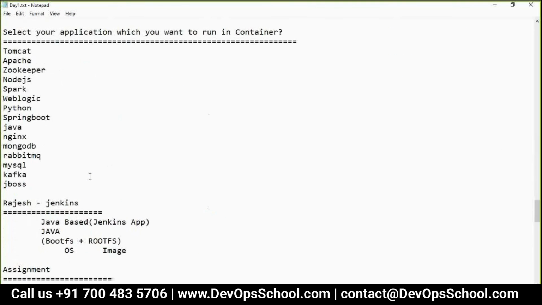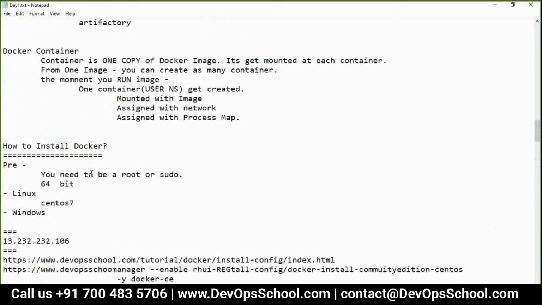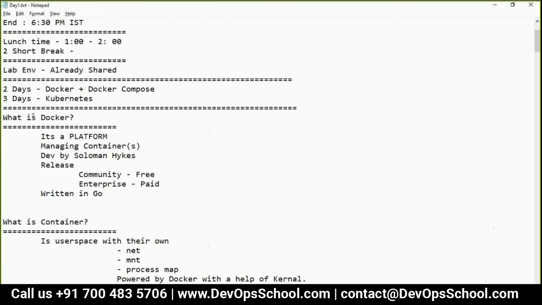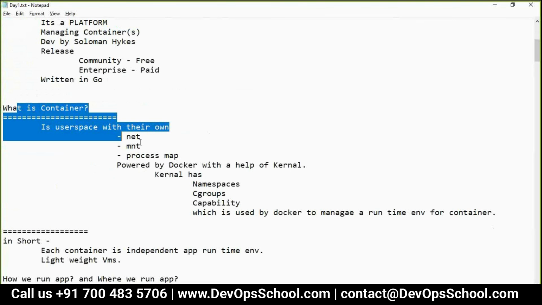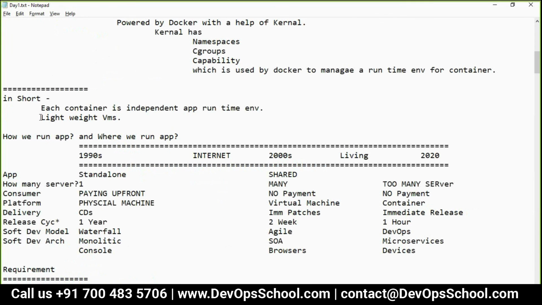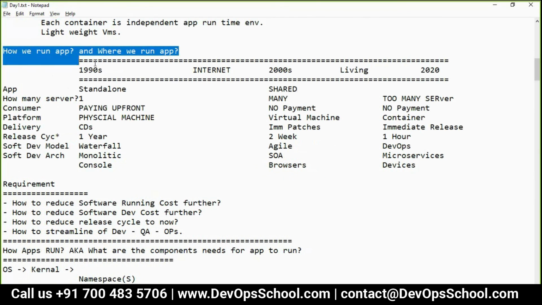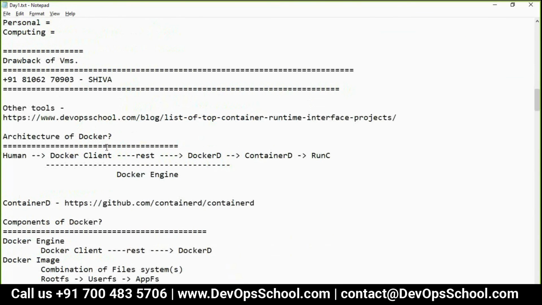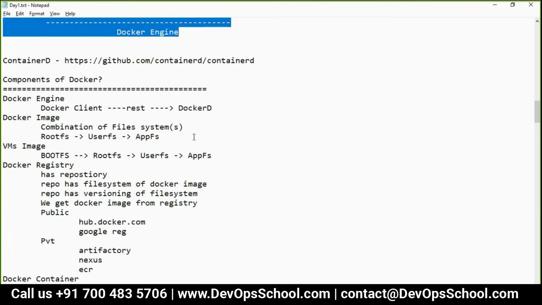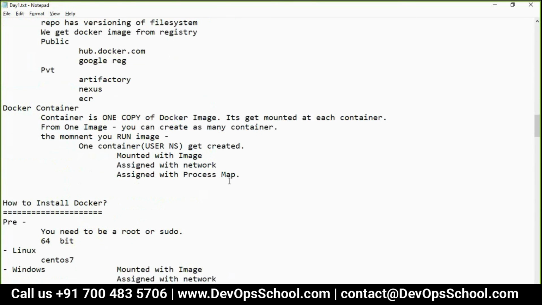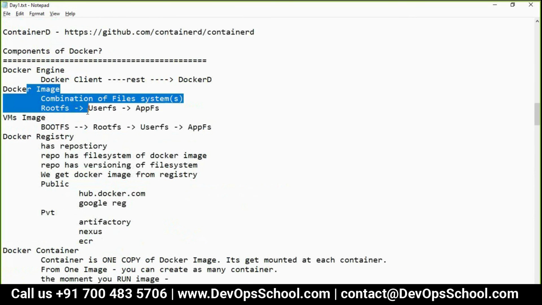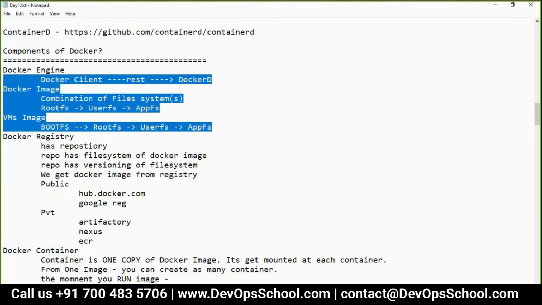Okay, so let's recap this stuff, because I have spent almost half a day and taken lots of time. We discussed what is Docker, then what is a container, with a short description. And we discussed the anatomy of this evolution, requirement, kernel, operating system namespace, architecture of Docker, and components of Docker: Docker containers, what is a container basically, registry, image. It's very important to understand this concept.